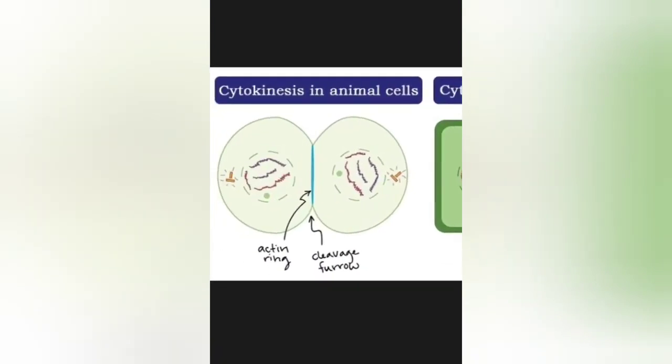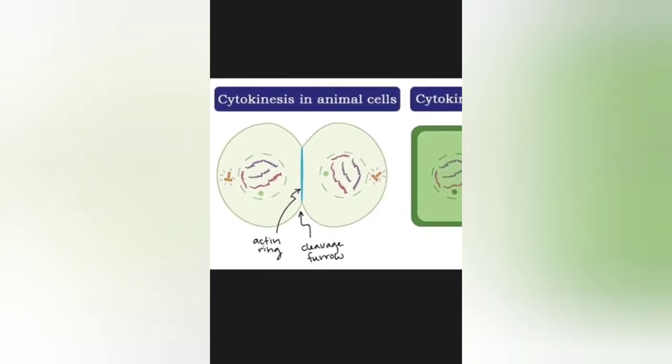Now we will talk about cytokinesis in animal cells. Okay, so cytokinesis in animal cells does not involve the formation of cell plate. Cell plate is only formed in plant cells, and from it the cell wall is formed. So in animal cell the process of cytokinesis is very simple. It just starts by means of furrowing or cleavage formation.